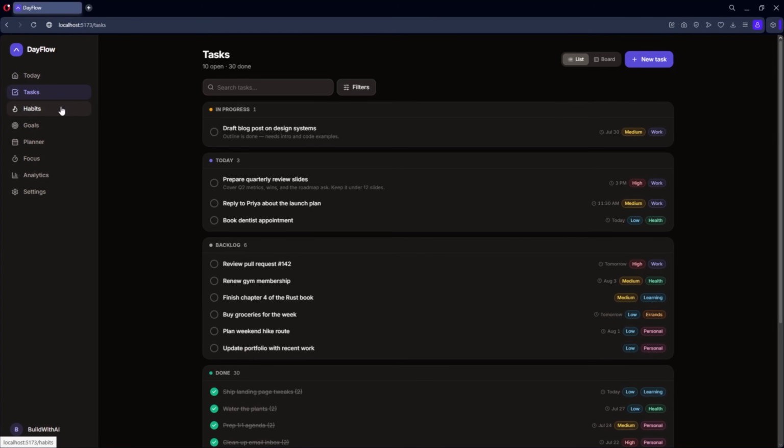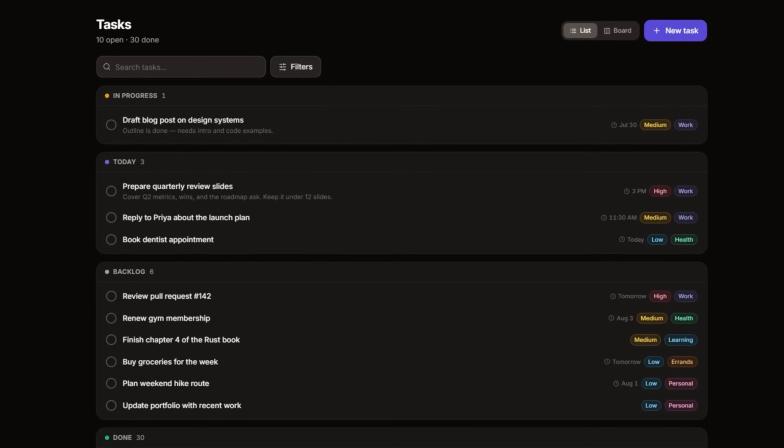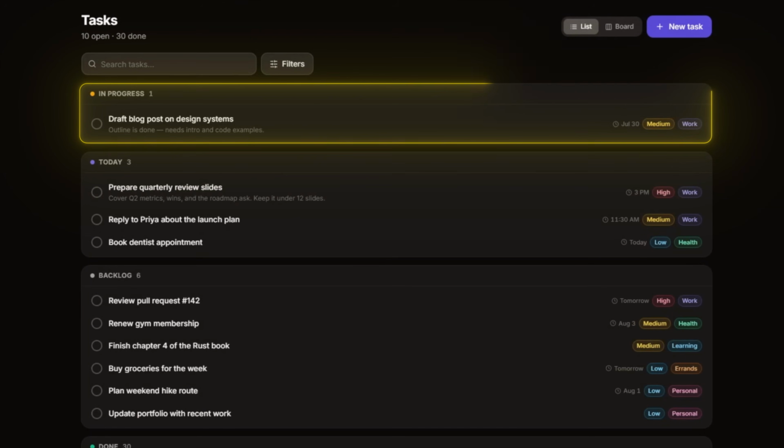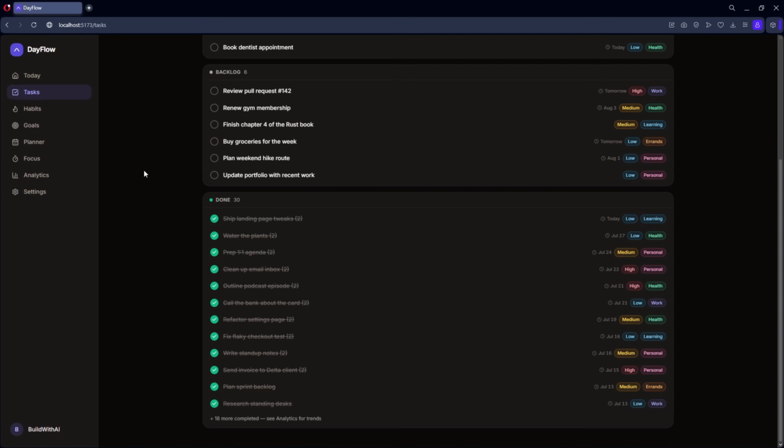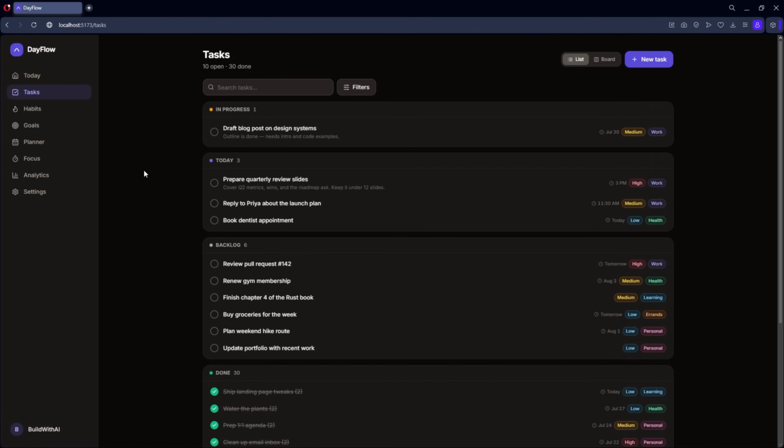This task section is very detailed. Currently it has divided the tasks into 4 sections: in progress, tasks pending for today, backlog, and tasks that I have completed. This is very good, but I'm thinking it will be better to have a feature where I can label tasks in more different ways. If not, I will add that feature there as well.